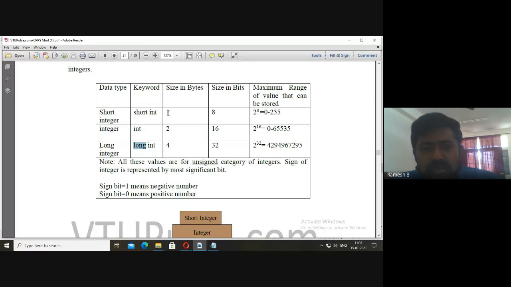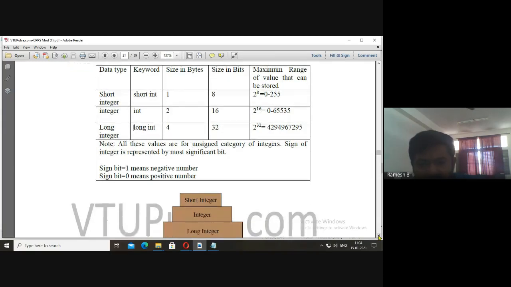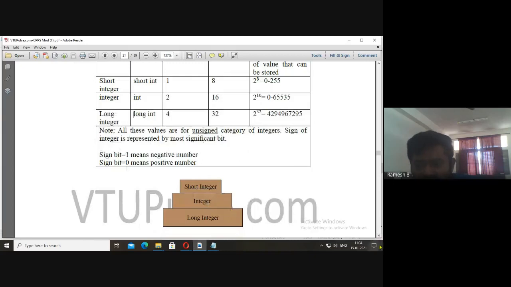For short int 1 byte is reserved, and we can store the values in between 0 to 255. Similarly, for integer 2 bytes is reserved, size is 16 bits, and the values which we can store is from 0 to 65,535. You see there in this diagram we are having short int, integer, and long int.